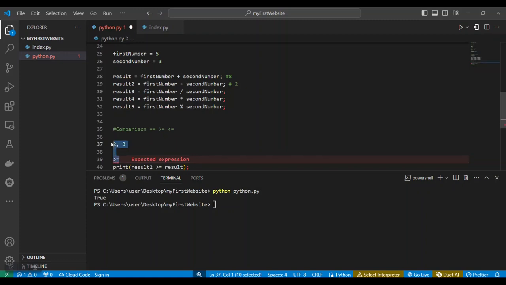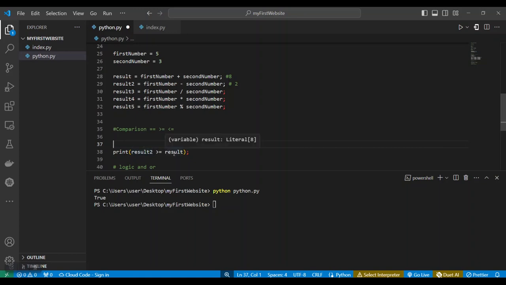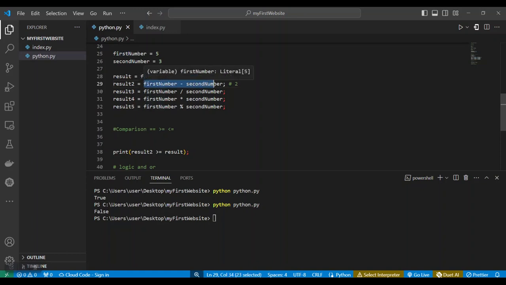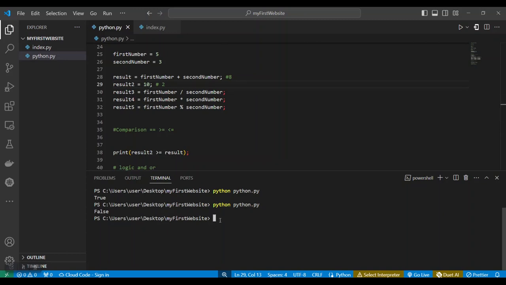So again, if we say result 2 is greater than or equals to result, let's run that and see. It's going to return false, because the result from this computation is 2, and 2 is not greater than or equal to 8, right? If we change this again and say 10, now 10 is greater than 8, right? It's not equal to, but it's greater than 8. So if we run this again, we are going to have true, because 10 is greater than 8.